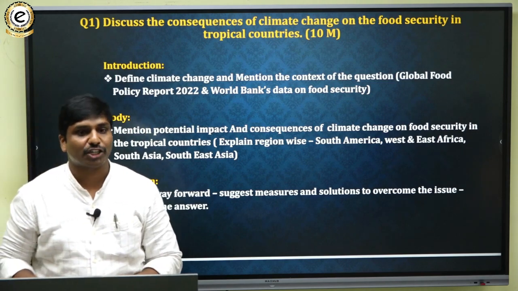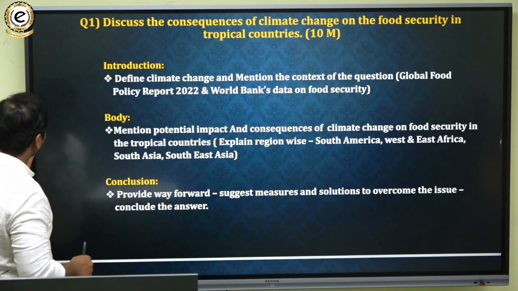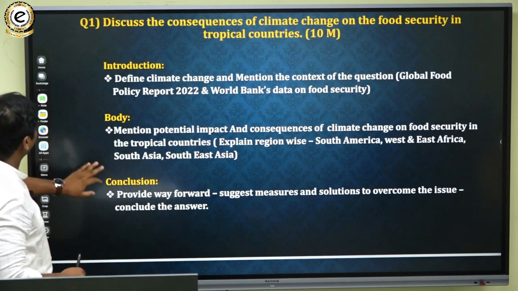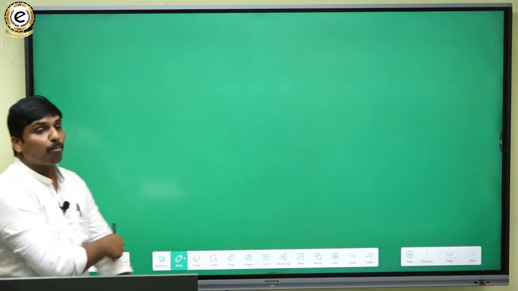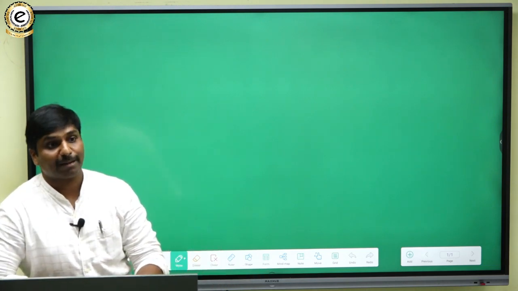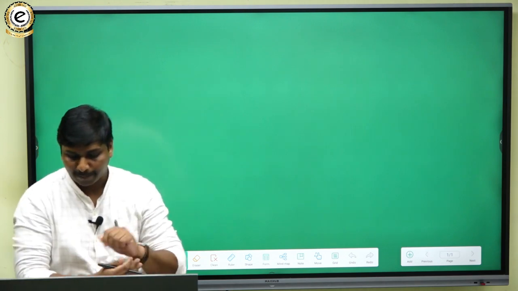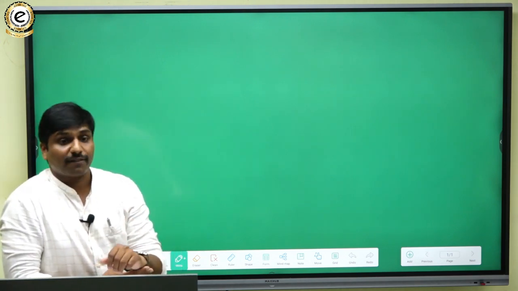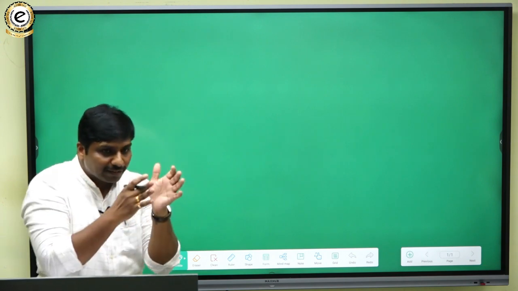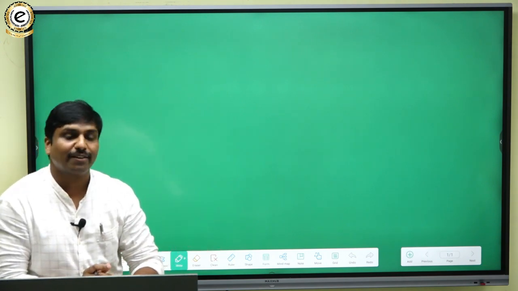Okay, so climate change and its impact. When we talk about climate change, what points do you have to mention? What is the impact of climate change on food security? Here you have to mention the various consequences of climate change, and you have to interlink the consequences with food shortage or food crisis.